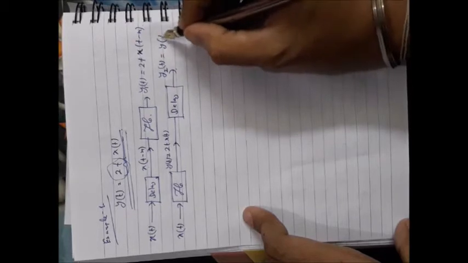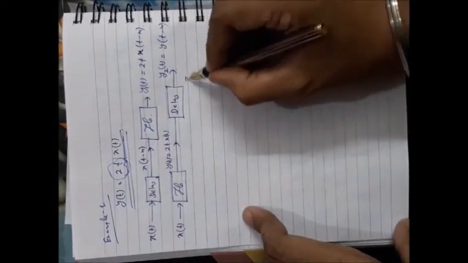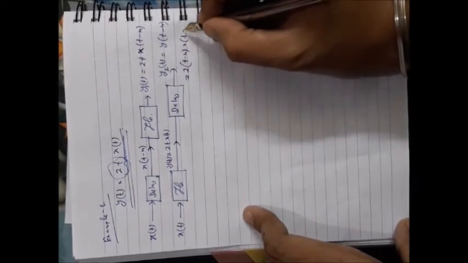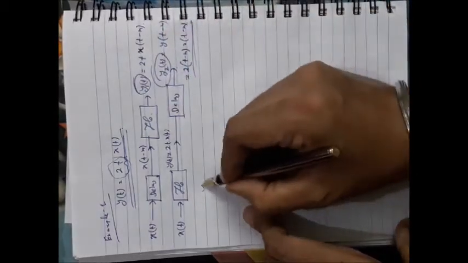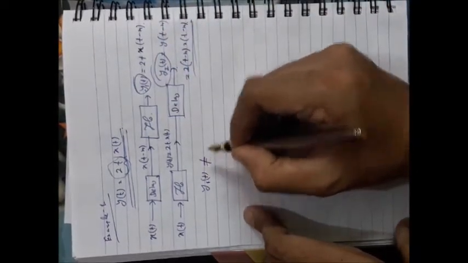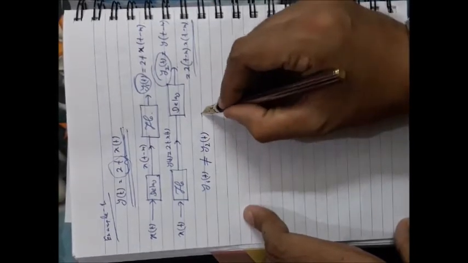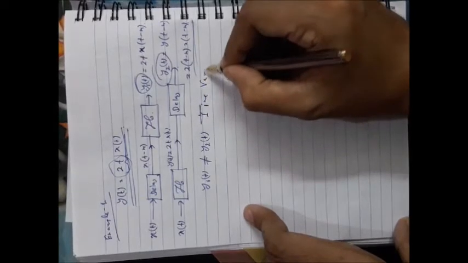It is the delayed version of the output y(t), that is 2(t - m) x(t - m). Are they equal? No, they are not equal. That means you can conclude that y1(t) and y2(t) are not equal. So simply it is time variant.